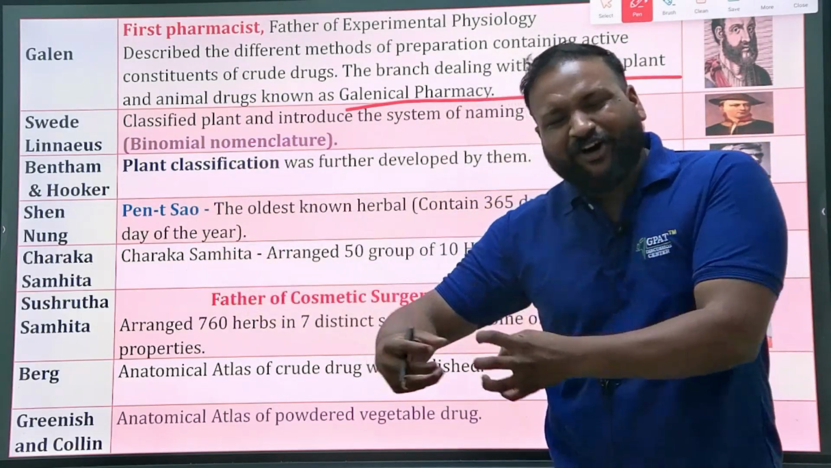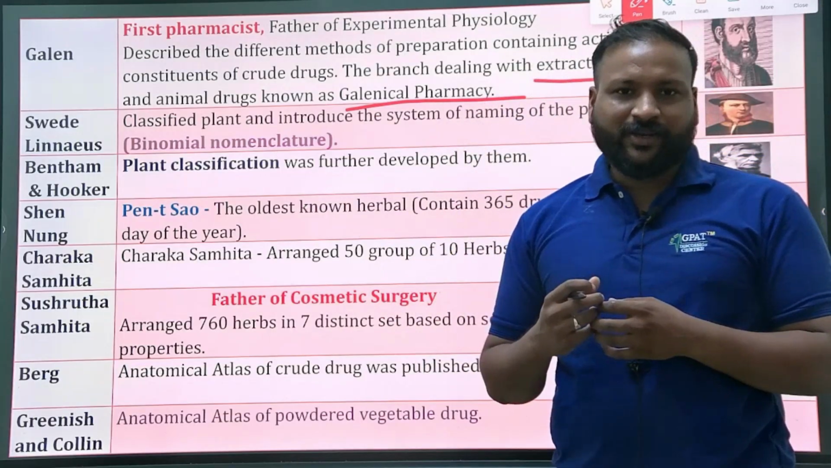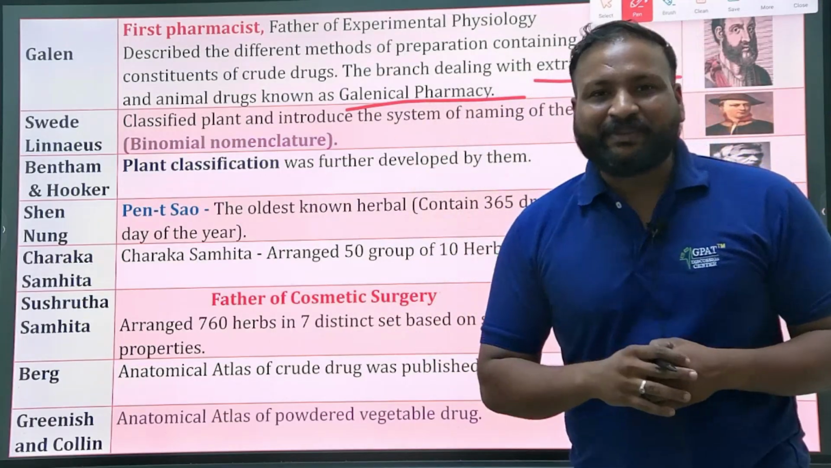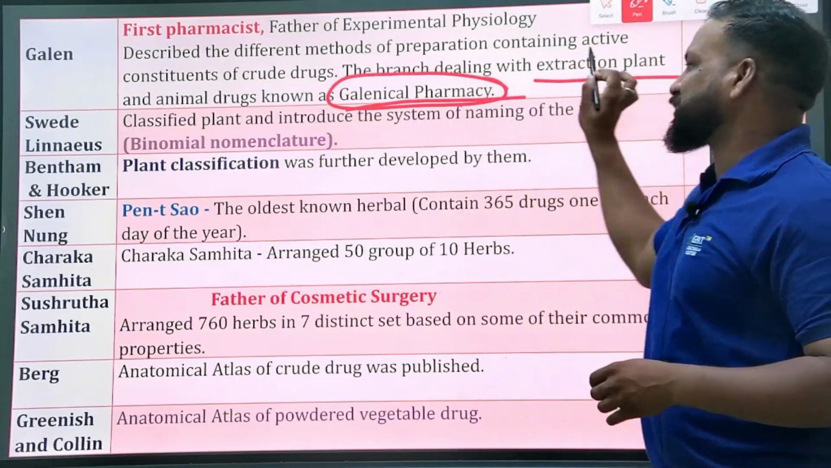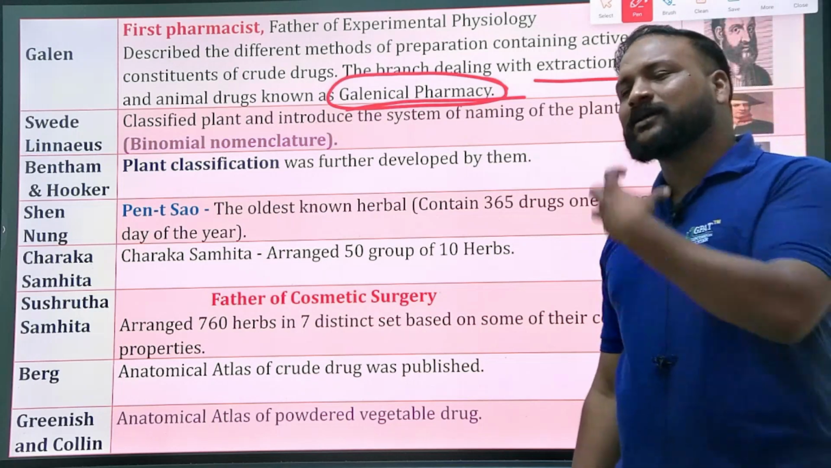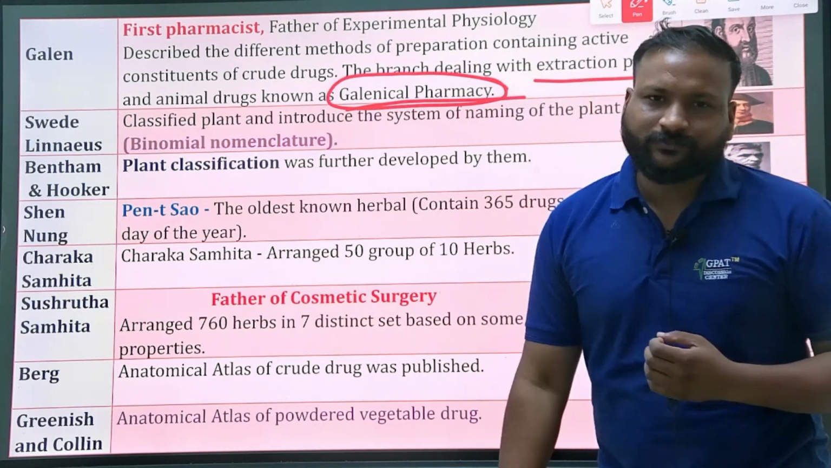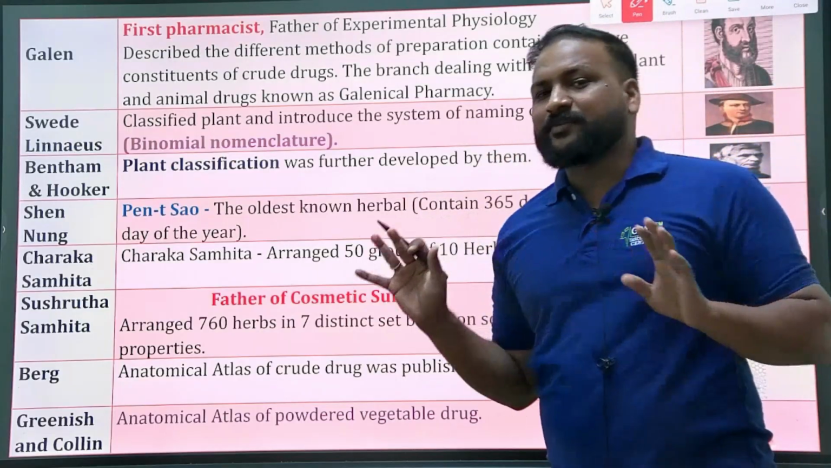The study of extracting plant and animal constituents by using Galenical methods is known as Galenical pharmacy. The branch dealing with the extraction of plant and animal drugs is known as Galenical pharmacy. He is the first person who did the extraction. So Galen is the first pharmacist.